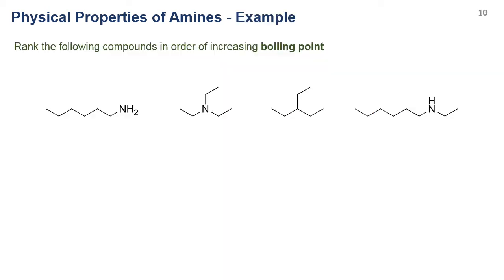So for example, if you need to rank the boiling points of these four molecules, you can see that this molecule is the primary amine, right? And this molecule is a tertiary amine. This molecule doesn't have any functional group, so this is just an alkane. And the last molecule is a secondary amine.